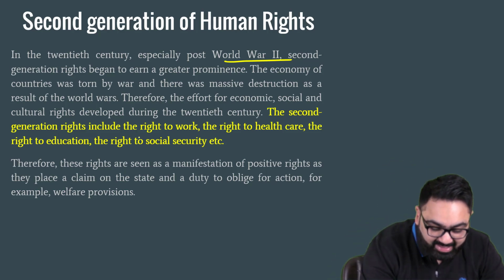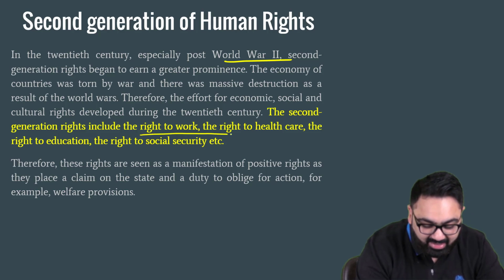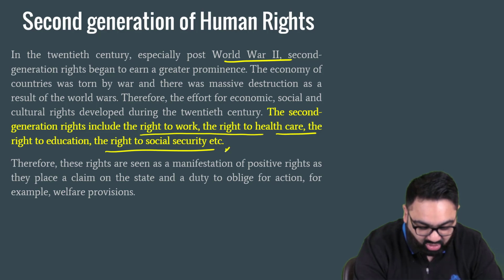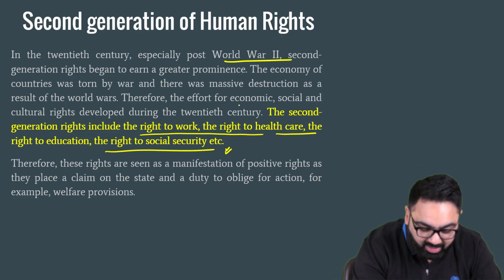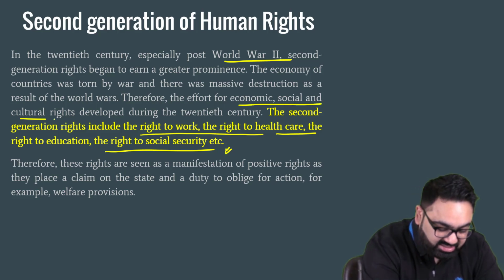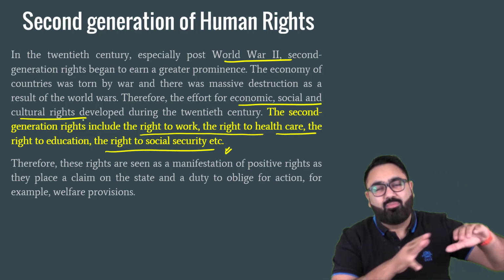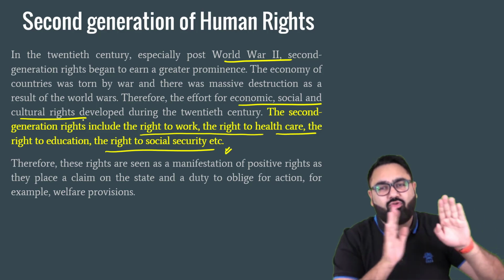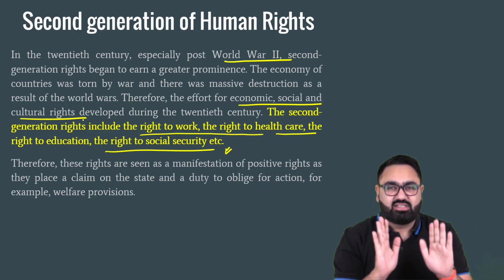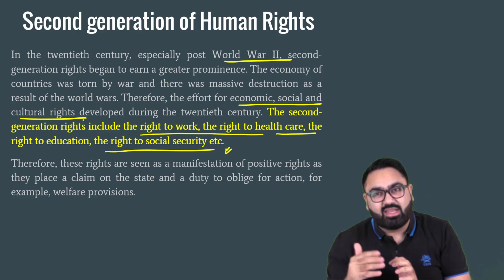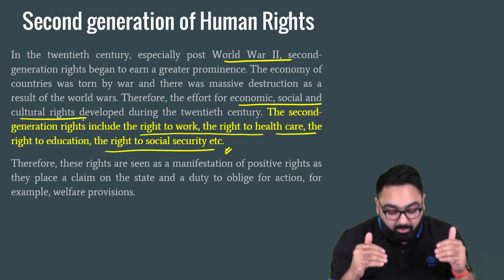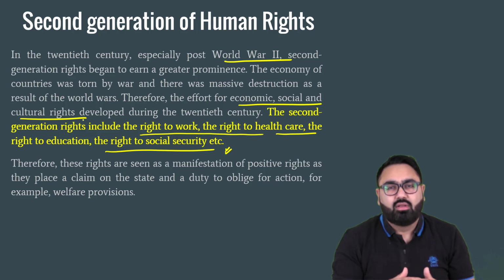This was mainly rights that demanded right to work, right to healthcare, right to education, right to social security, etc. These are mostly economic, social and cultural rights. So the most basic requirement was fulfilled by the first generation, that at least I should be allowed to live, I should be allowed to move freely. Then we move to a second generation where, okay, I'm living now, but now I need to work. I need to have healthcare from the government.